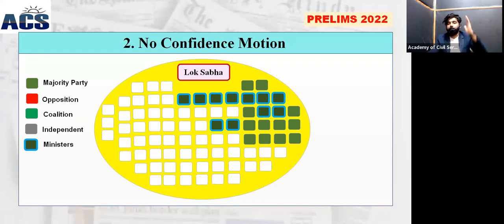You can see that in this image. Many of the members were against the government. Only a few members of the House are supporting the government. That means the trust of the government is lost, that the majority is against the government or against the Prime Minister. In this case, Imran Khan is also facing the same.